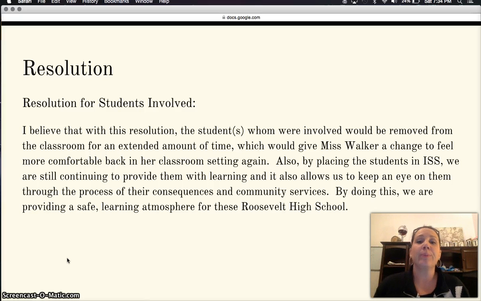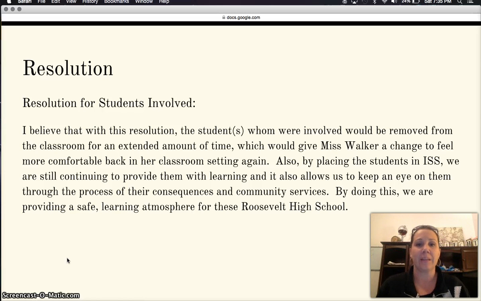I believe that multiple people are going to be involved in the resolution of this situation. First of all, the students involved. I believe that they would be removed from the classroom. This would give Ms. Walker a chance to feel more comfortable and get back into her classroom setting again.